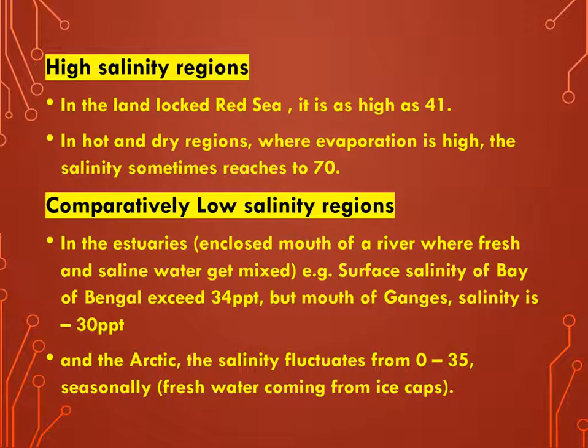For example, if we see the salinity of the Bay of Bengal, it exceeds 34 ppt, but if we see the salinity near the mouth of the Ganges, here the salinity is around 30 ppt. It does not exceed 30 ppt because of the mixing of fresh water with saline water. And in the Arctic area also salinity fluctuates because fresh water comes from ice caps.